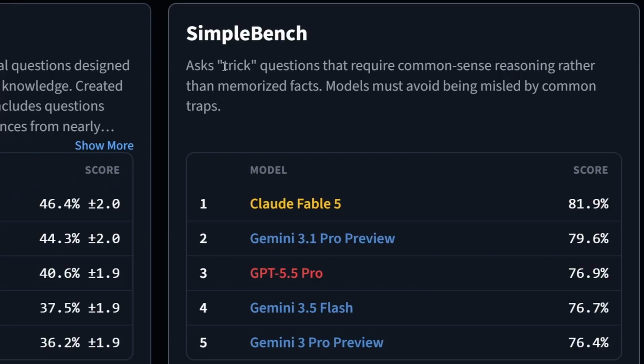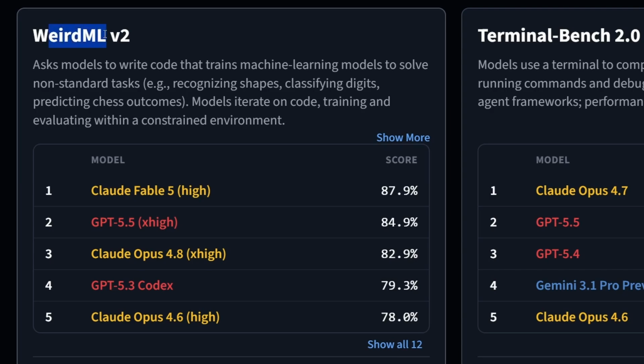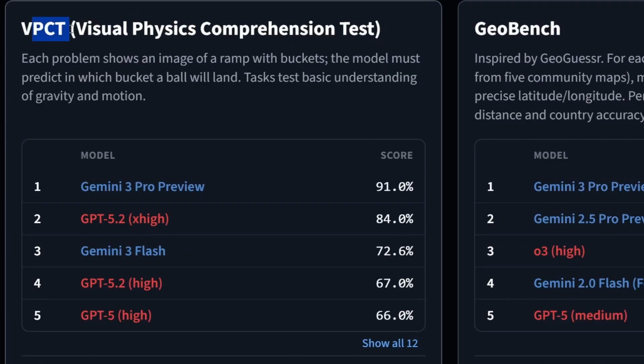SimpleBench asks trick questions that require common sense reasoning. Then there's WeirdML, which asks models to write code that trains machine learning models to solve non-standard tasks such as recognizing shapes, classifying digits, and predicting chess outcomes. VPCT, Visual Physics Comprehension Test. Each problem shows an image of a ramp with buckets. The model must predict in which bucket a ball will land. So this is visual physics and gravity related physics.